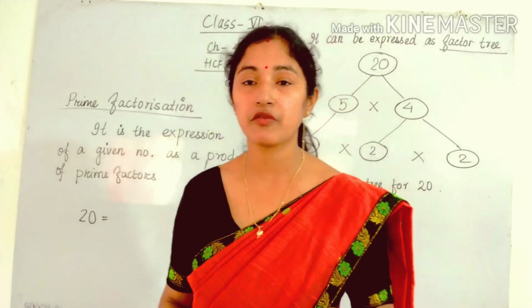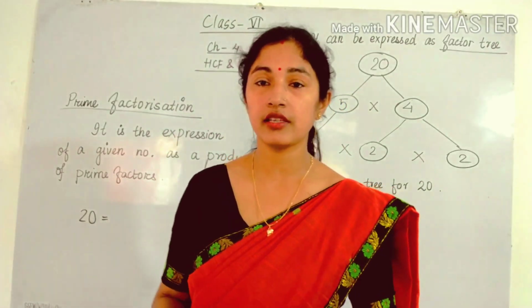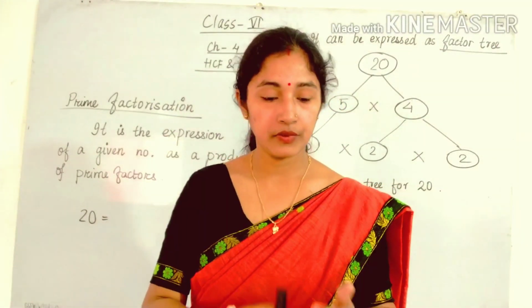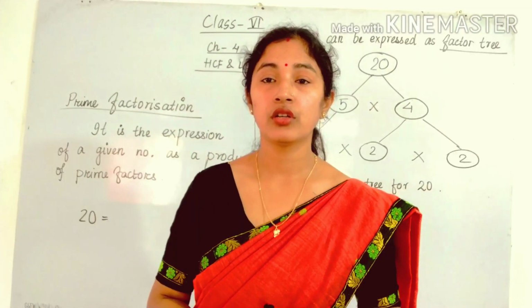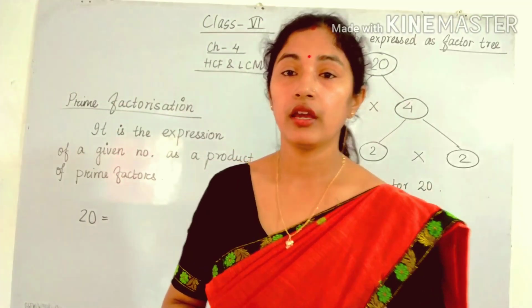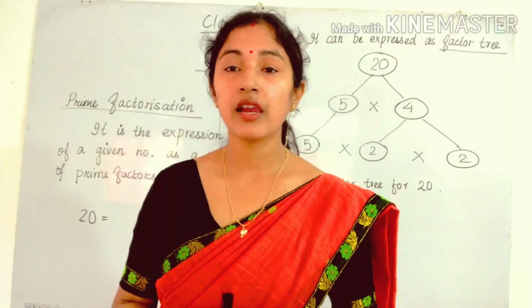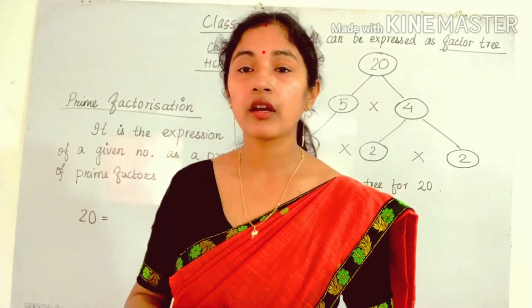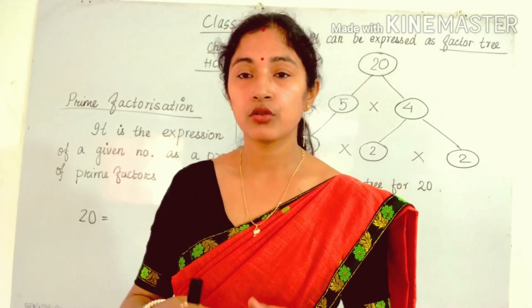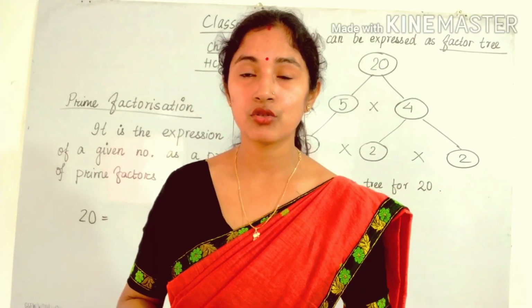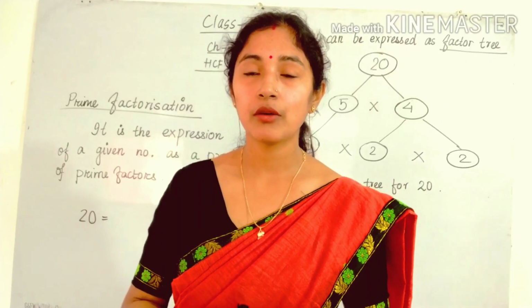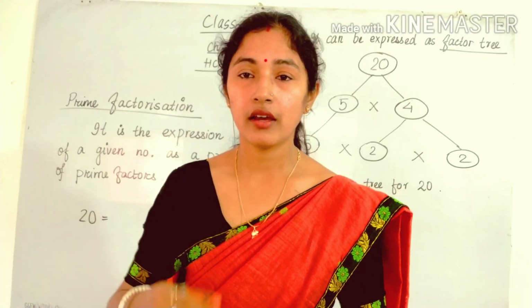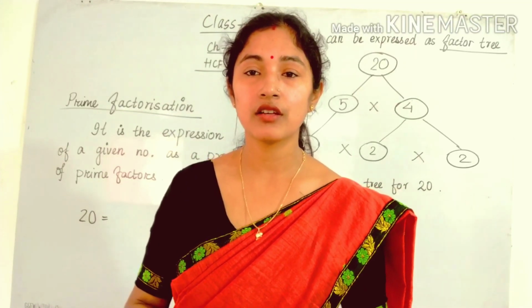There are different methods for finding HCF and LCM, and next we will discuss the application part. In real life also we can use HCF and LCM for our convenience, so that the calculation becomes easier. Stepwise I will discuss with you.